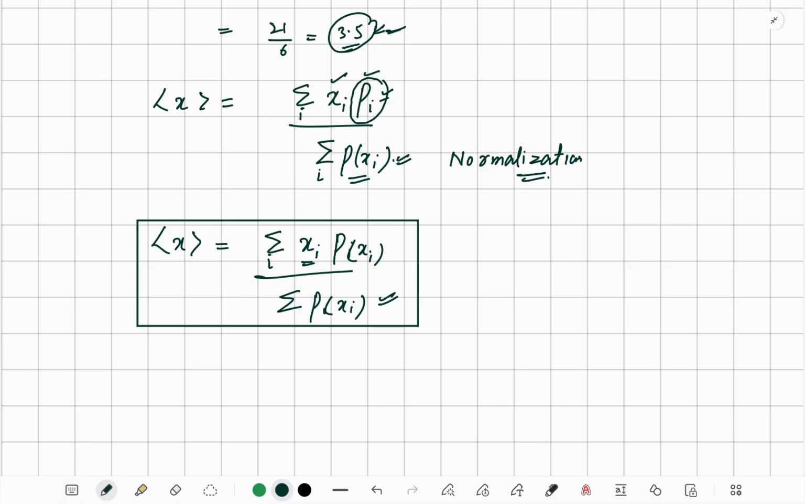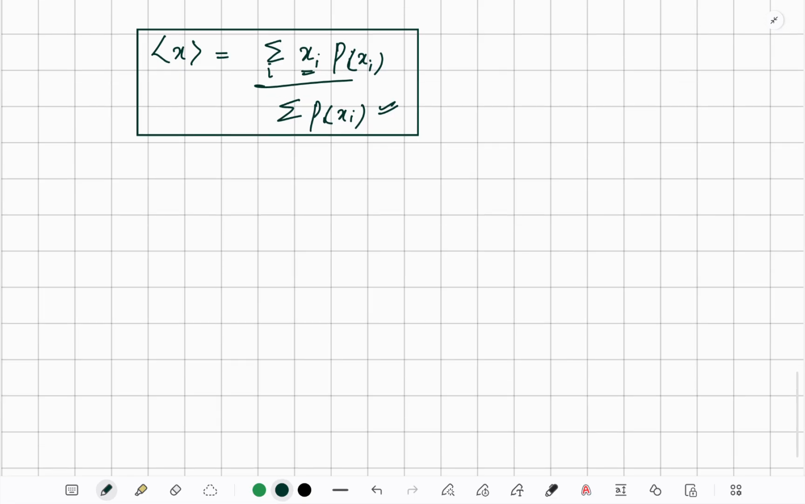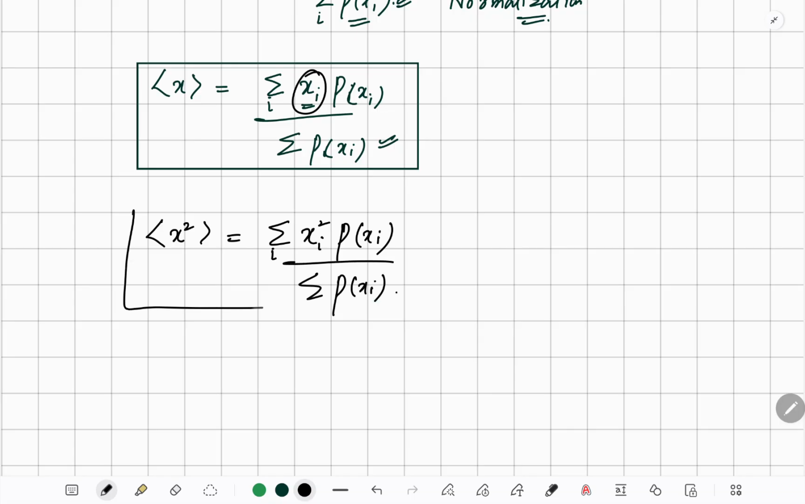I hope you get the idea of how to find it. There is one more thing. If somebody asks you what is the expectation value of x square, you don't need to do anything. What you have to do is, in place of x, we have x square now, into the probability of x_i, divided by the summation of the probability of x_i. We only change that. Let me put it in a proper box.